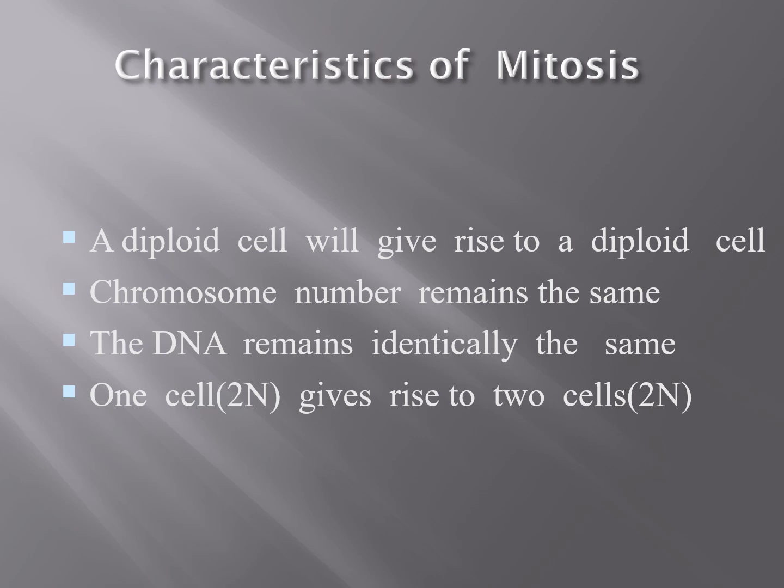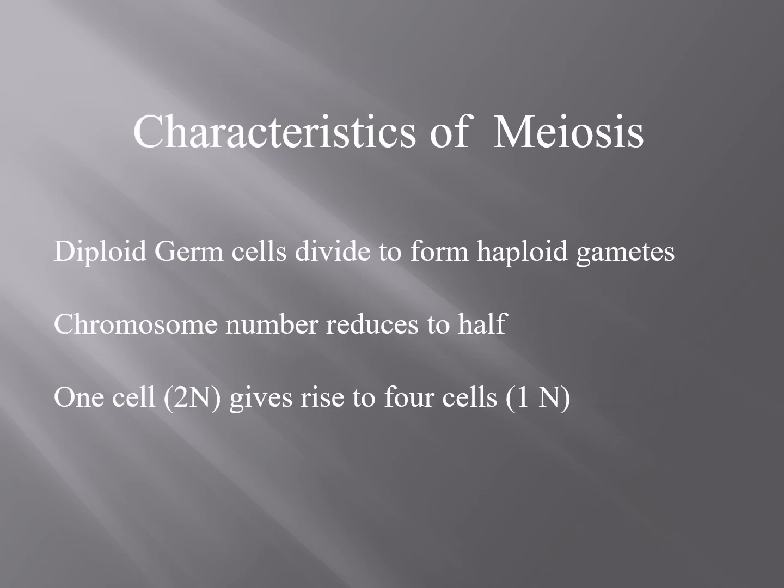Here, one cell, which is the diploid mother cell, gives rise to two daughter cells. They are also diploid. It means the mother cell has 2n number of chromosomes, and the two daughter cells produced by the process of mitosis also have the same number of chromosomes, that is 2n.